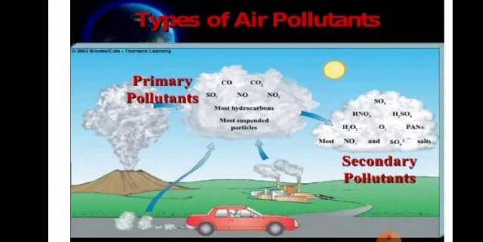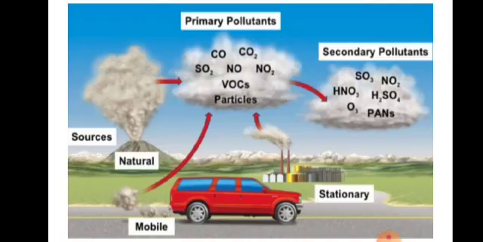Examples are carbon dioxide, carbon monoxide, sulfur dioxide, and oxides of nitrogen. Secondary pollutants are those pollutants that are formed by the reaction of primary pollutants with the substances present in the atmosphere. Examples of secondary pollutants are nitric acid, sulfuric acid, sulfur trioxide, and ozone.